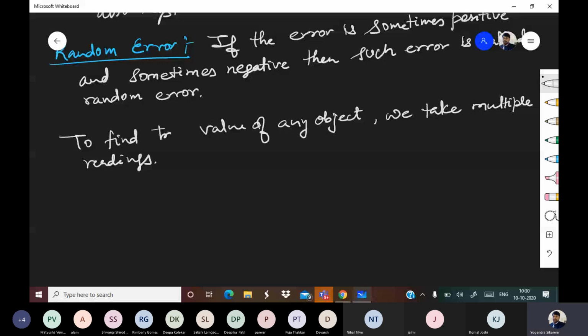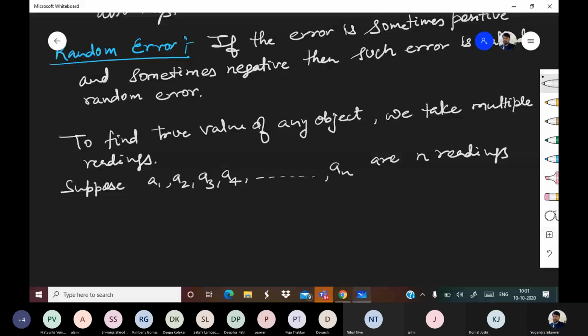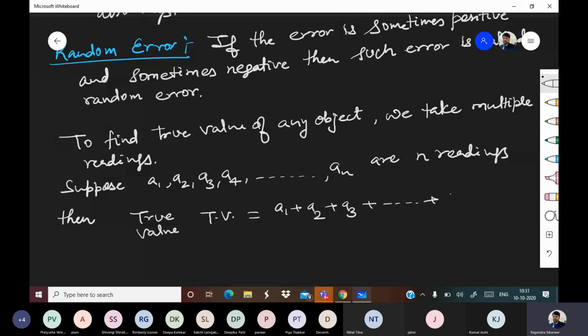So suppose A1, A2, A3, A4 up to AN are n readings, then true value TV is equal to A1 plus A2 plus A3 up to AN, upon n.